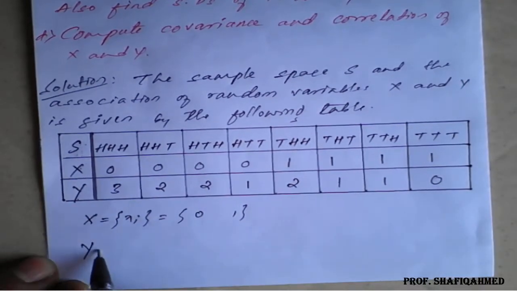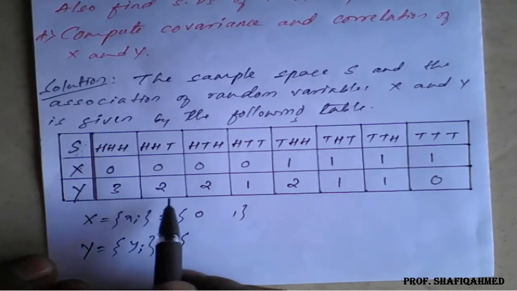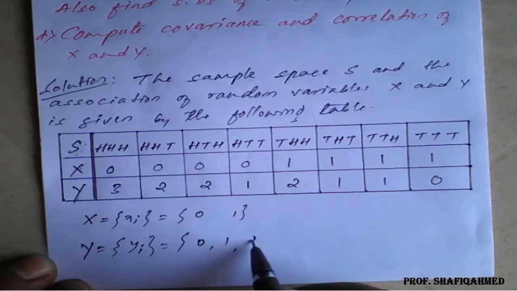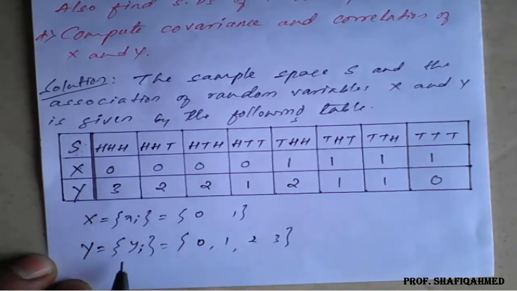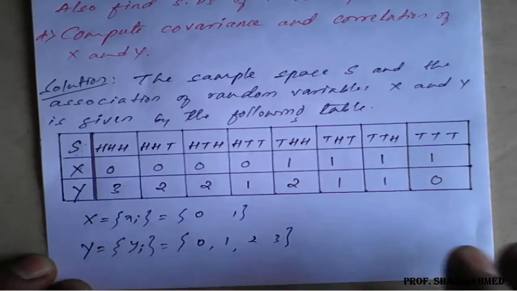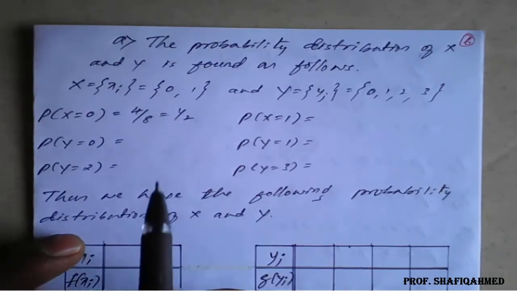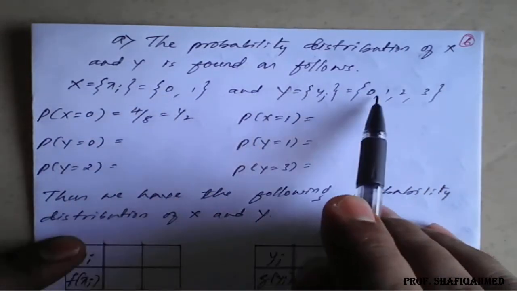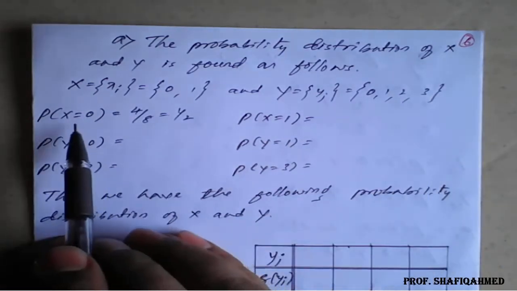Similarly, for capital Y, the set of yj values: the lowest value is 0, then 1, then 2, then 3. So y takes the values 0, 1, 2, 3, and x takes 0, 1. In the table we write this as the probability distribution of x and y. I have taken the x values 0, 1 and the y values 0, 1, 2, 3. Now I need to check the results, and for this I will use the table.